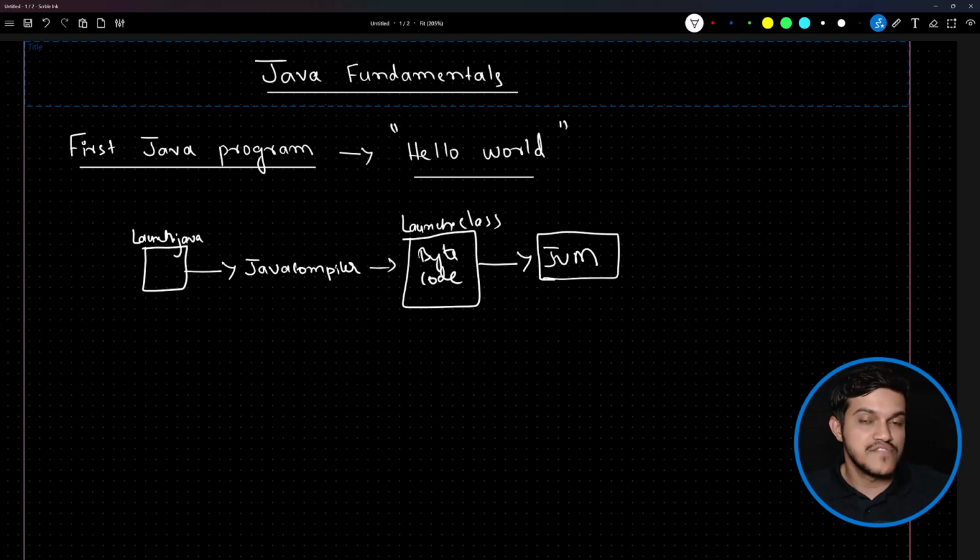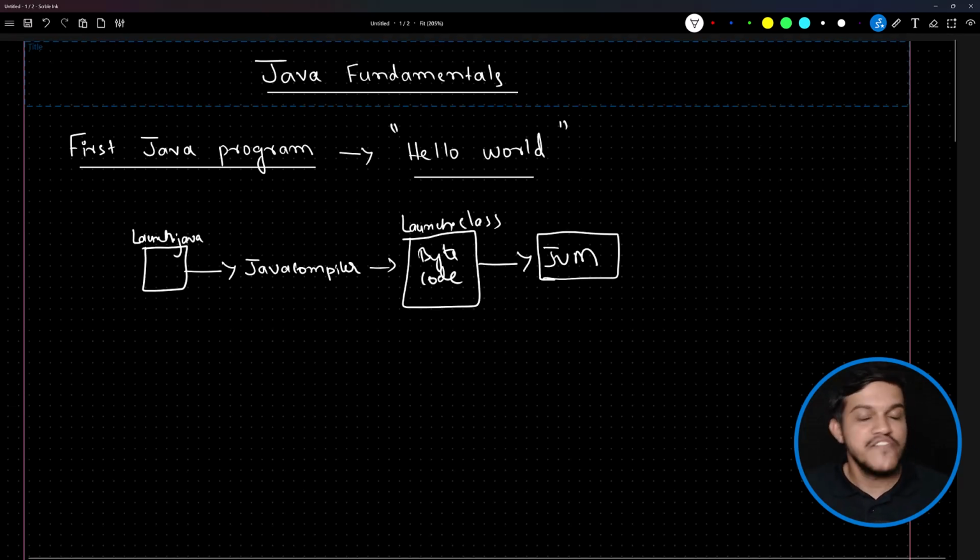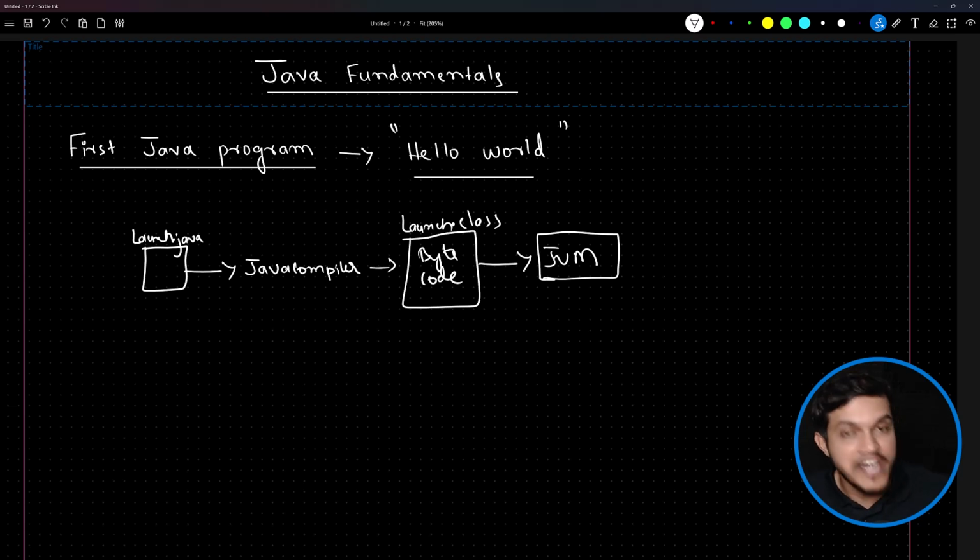JVM is also one of the system software, and JVM has been coded in a way that whenever you try to write a Java program, JVM will look for the entry point of the program from where the execution should start. So JVM has been coded in a way that if there is a main method, then only the Java program will be executed.